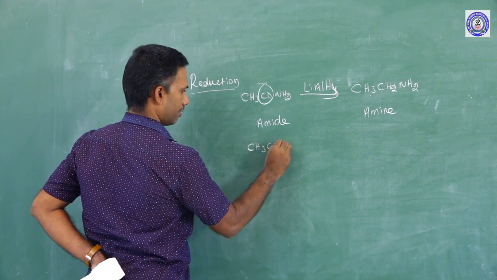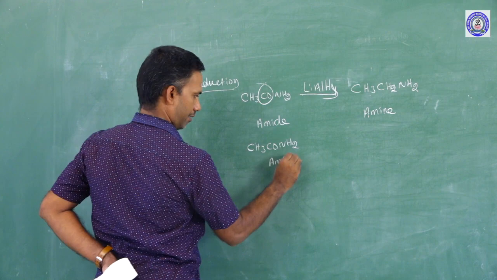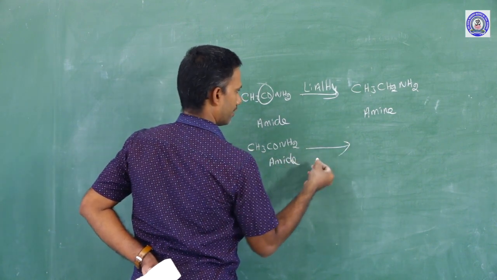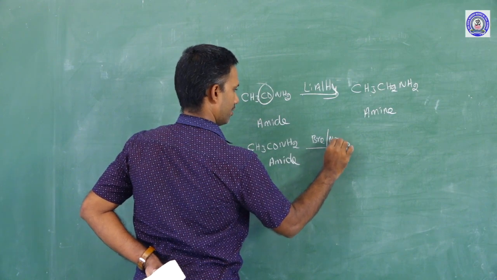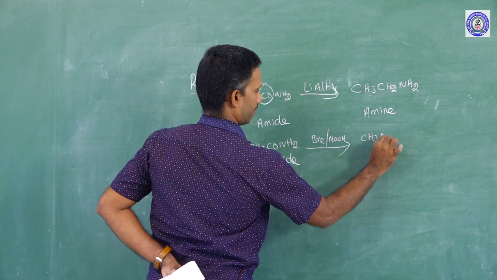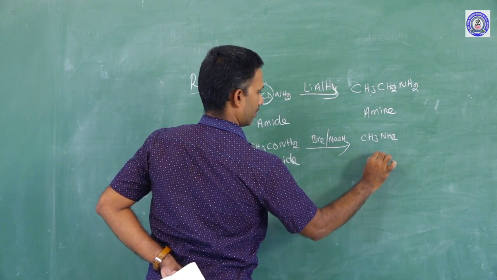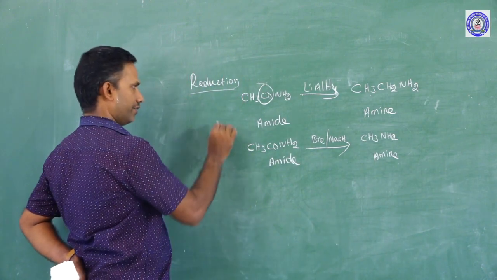Just before, we have seen the Hofmann degradation, where the amide becomes amine. The reagent is different. But what is the difference between these two?